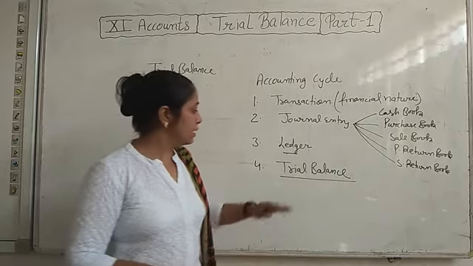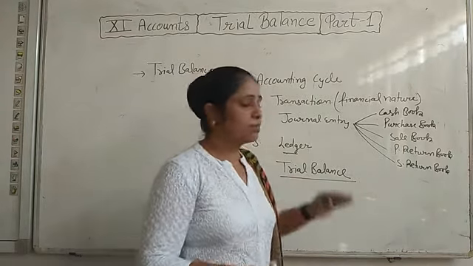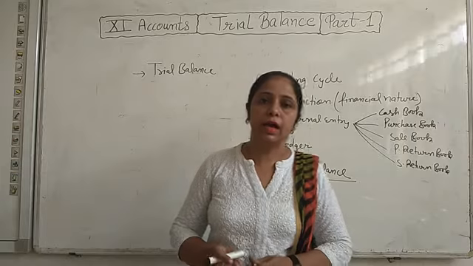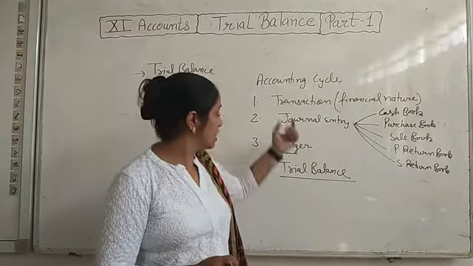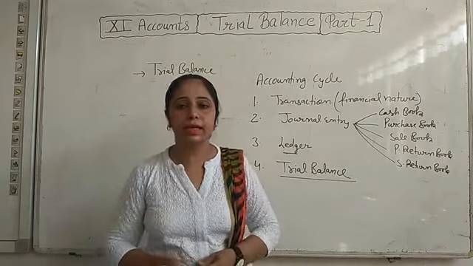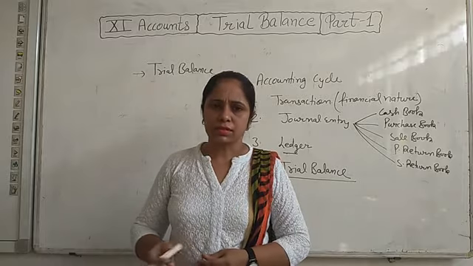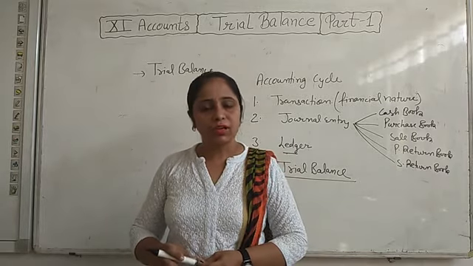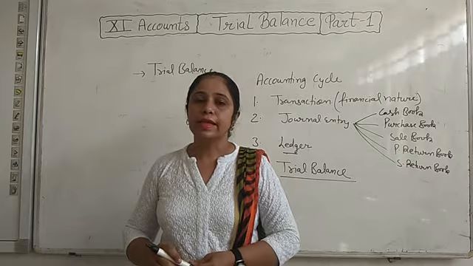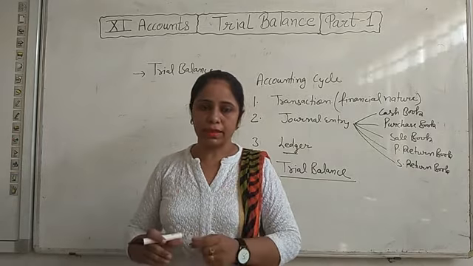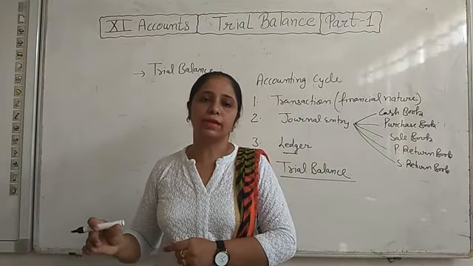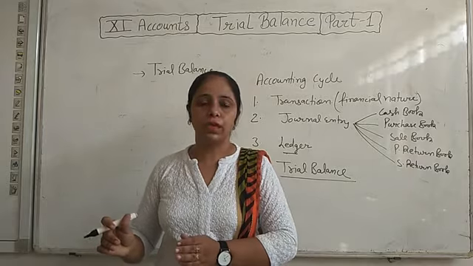If any mistake is there in the accounts that we have prepared, in the journal entries we have passed, sometimes a mistake will be there. If any mistake is there, then the total of debit and the total of credit balance will not be equal.